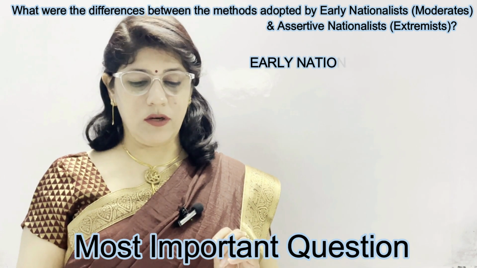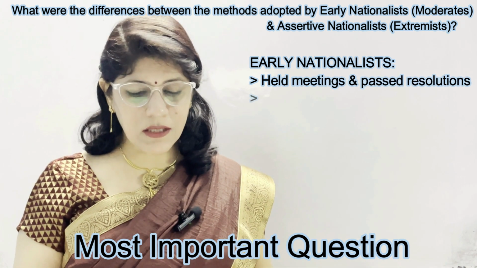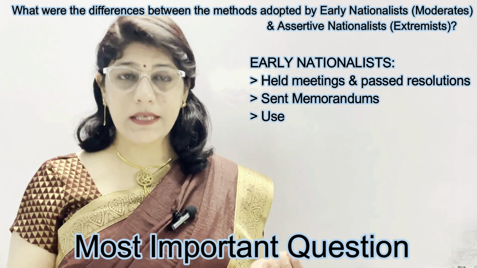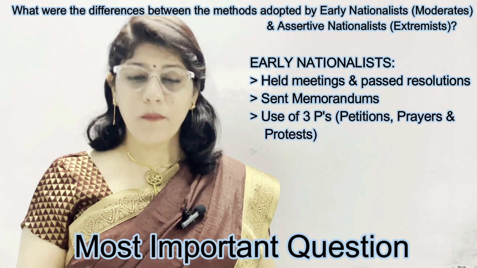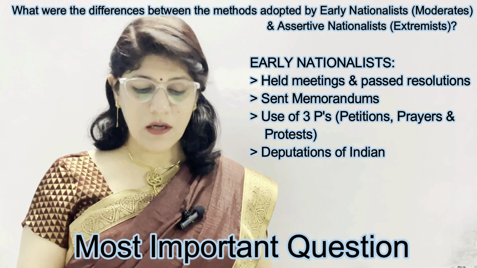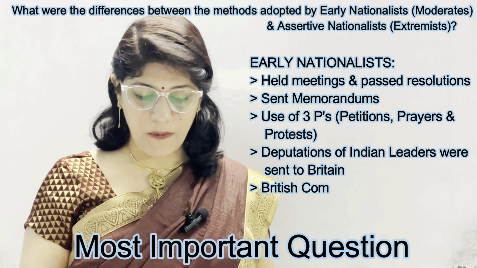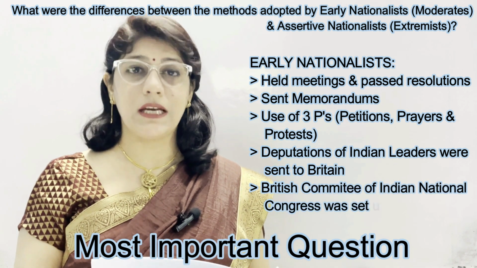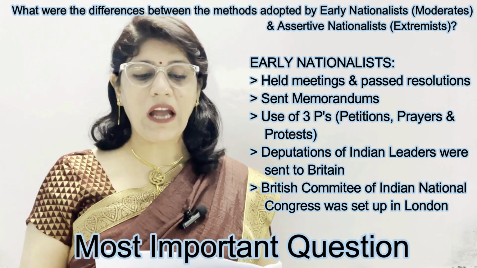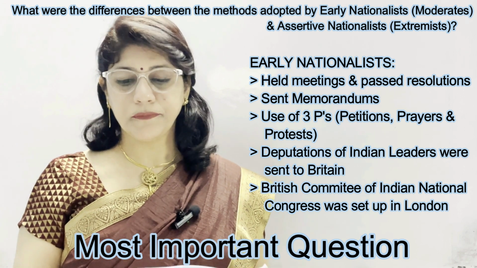Firstly, early nationalists. Methods adopted by early nationalists: they held meetings and passed resolutions. Second, sent memorandums. Third, use of the 3 Ps: petitions, prayers and protest. Fourth, deputations of Indian leaders were sent to Britain. And fifth, the British Committee of the Indian National Congress was set up in London. These 5 methods you should learn in detail for a long answer.